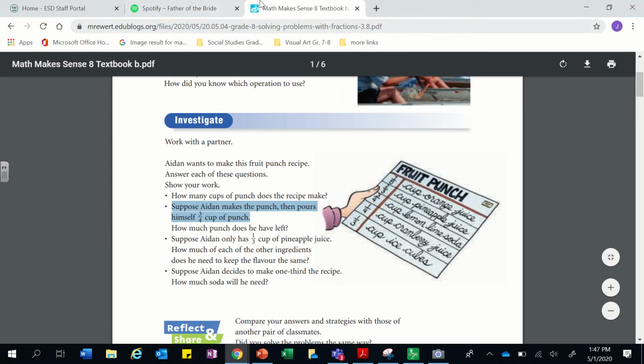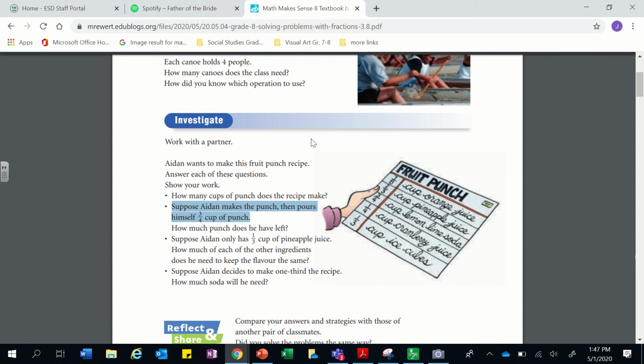Let's just see how our video is doing. We are at the 9-minute mark, so let's put on the gas. So yes, number 3, suppose he only has 1/3 cup of pineapple juice. How much are the other ingredients? Well, let's see, pineapple juice, he's got 2/3. Well, that means he only has half as much as he needs.